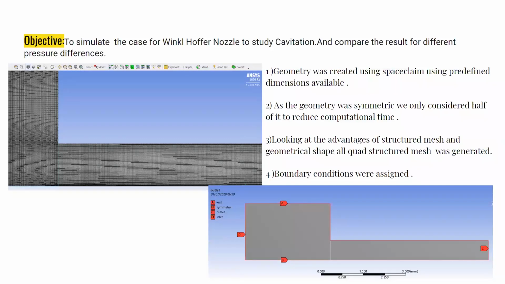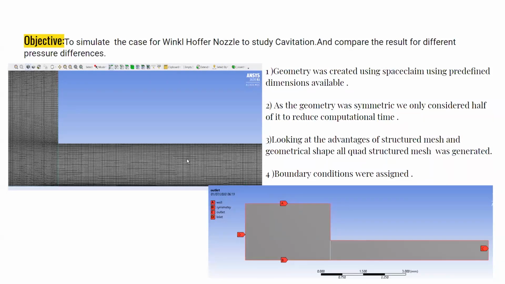This was performed on the geometry of a Winkelhofer nozzle to study cavitation. The geometry was created in SpaceClaim with dimensions available from the internet. As the geometry was symmetric, to reduce computation time we divided it into two parts, simulating the first part and leaving the other to symmetry.